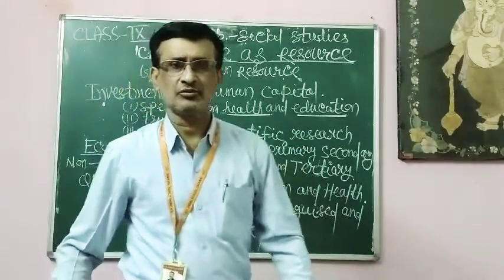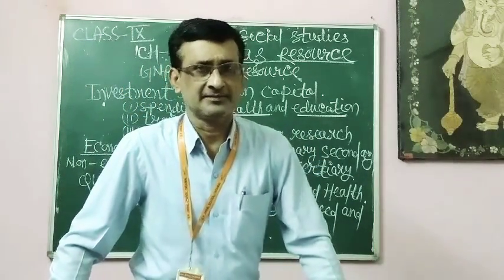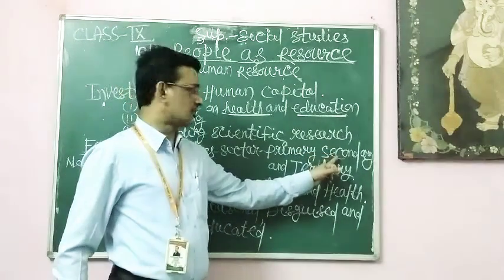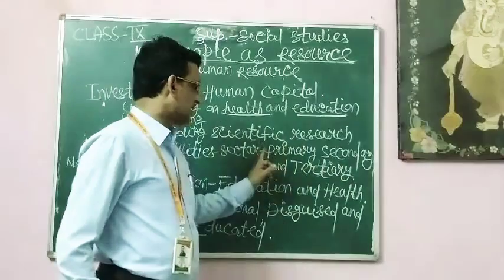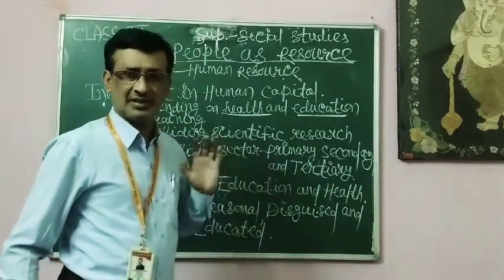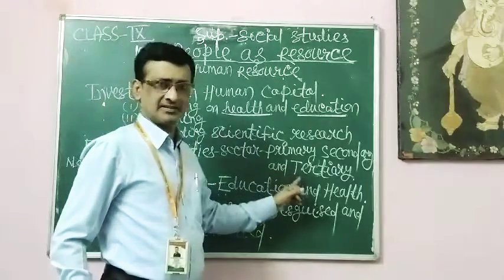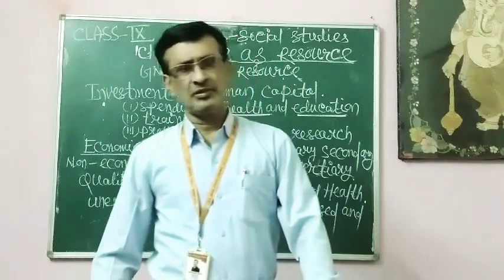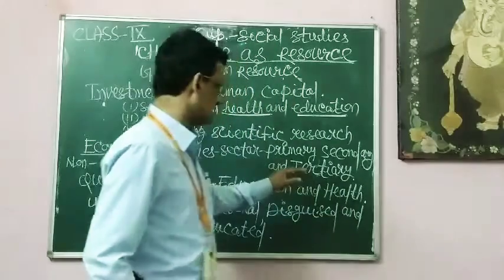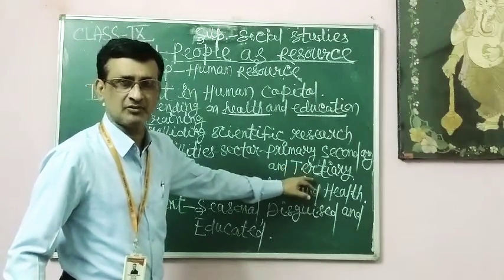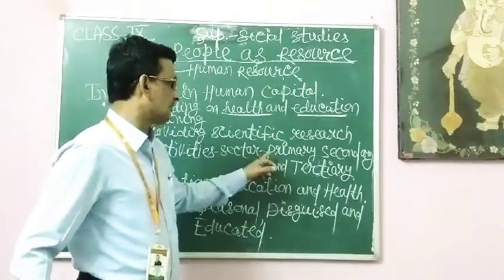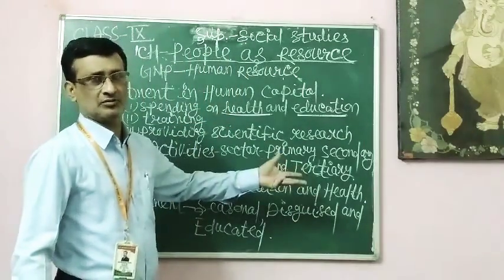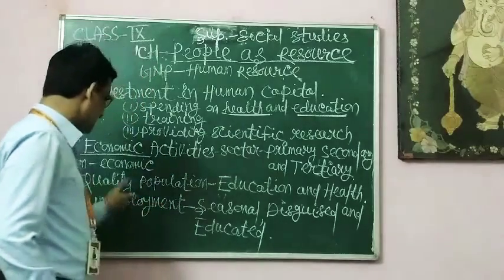Secondary sector activities include construction and building. Industrial sector, construction, building are the most important. That is called the secondary sector. After primary and secondary, the third one, the remaining part, is called the tertiary sector, known as the service sector. Banking, administration, police, roads, all these come under the tertiary sector. The percentage of people depending on the tertiary sector is more than the primary and secondary sector. People engage themselves in this tertiary sector more at present. Now come to the quality of the population.